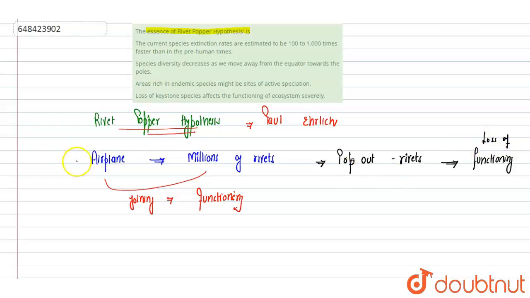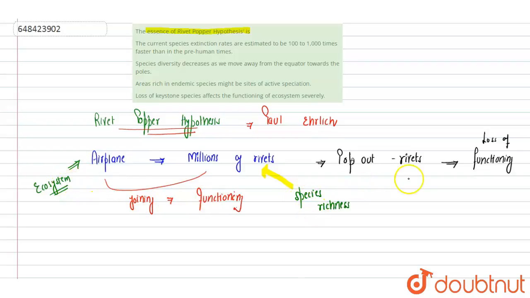Now he has compared this aeroplane with the ecosystem, and the rivets are compared with the species richness. Species diversity, species richness, here we see the broader terminology in ecology. Species are required for the proper functioning of the ecosystem. All species together are required for the functioning of the ecosystem.